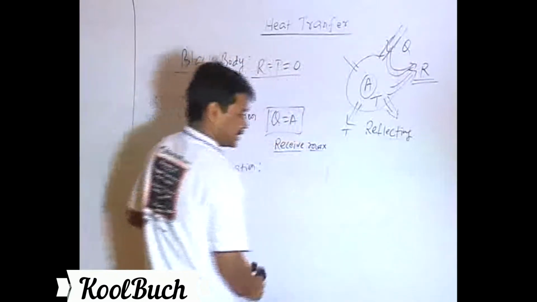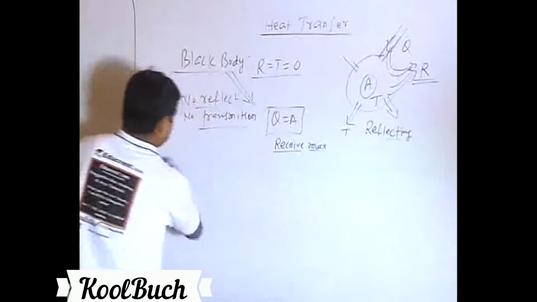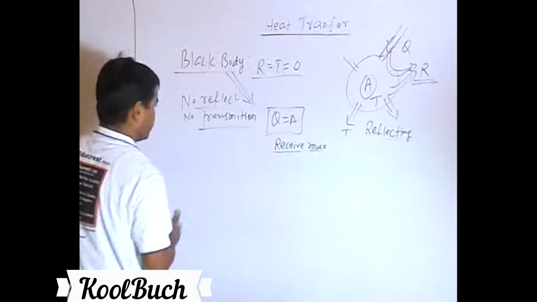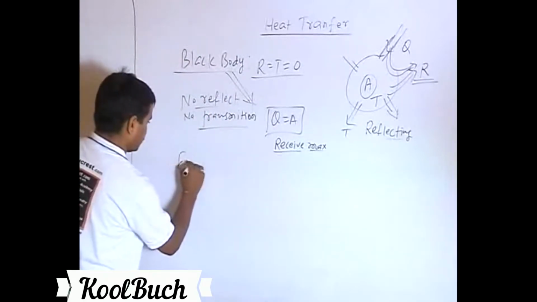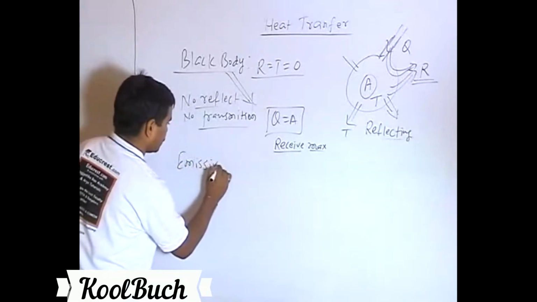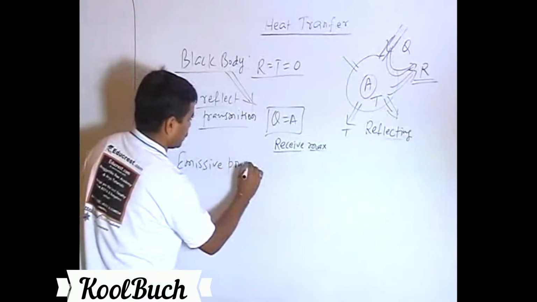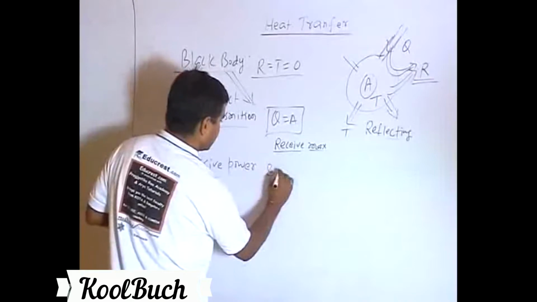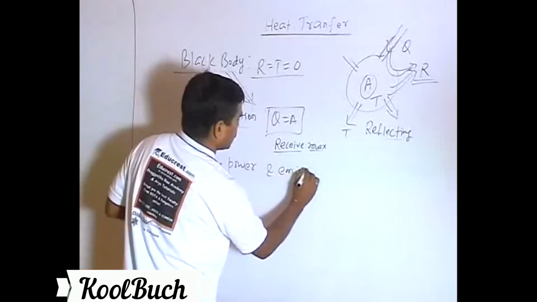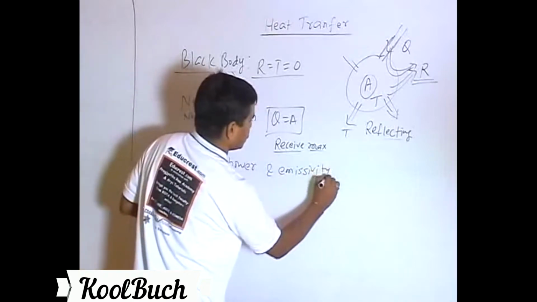So let's now discuss something called emissive power and emissivity.